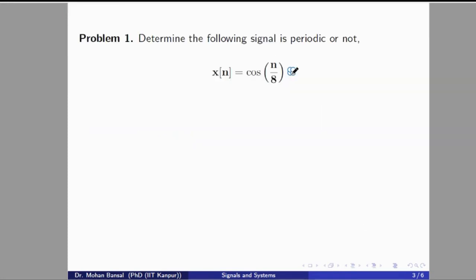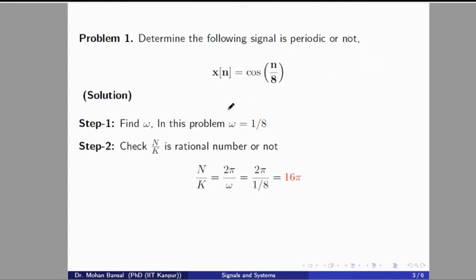Now come to the problem. We are given cos n divided by 8. I will check first whether the signal is periodic or not. If the signal is periodic, then we will compute the fundamental period of the signal cos n divided by 8. First we identify what omega is in this question. We can identify it by comparison with cos omega n. So here omega is nothing but 1 divided by 8. In this problem, omega is 1 divided by 8.